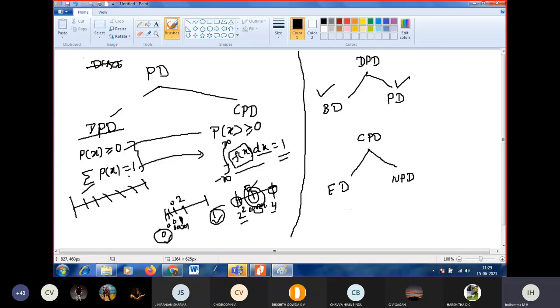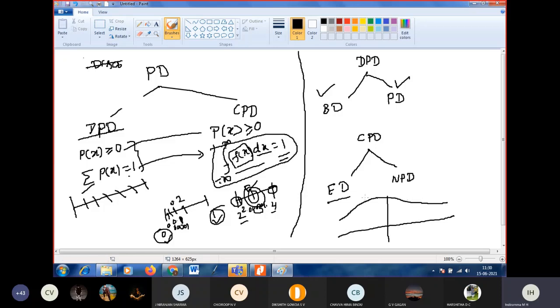Before going to the exponential probability distribution, here I explain the second condition: integral from minus infinity to plus infinity f of x dx equal to 1. That stands for this: if I am considering a curve, consider any curve, the area between the curve and the x-axis from minus infinity to plus infinity is equal to 1. That will give us the probability. So this is what we define.